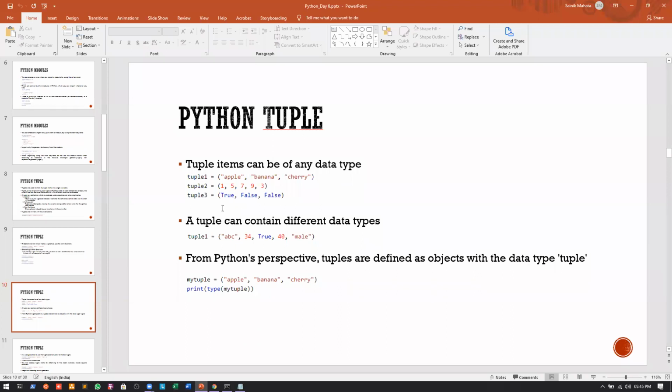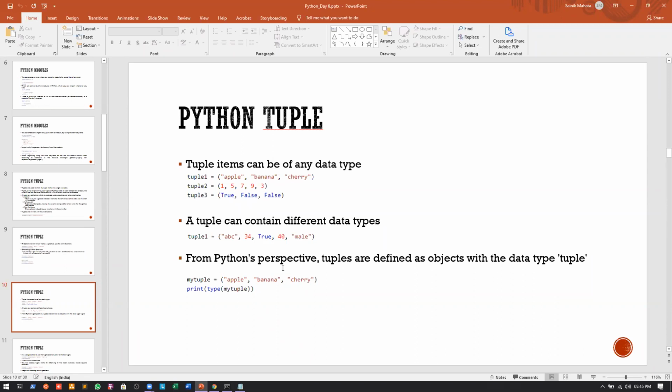Okay, and a single tuple can also contain different data types as well, which means it's heterogeneous in nature. Again, you can see that in this tuple, the first element is a string, the second element is an integer, the third element is a Boolean, the fourth is an integer, and the fifth is a string. So we can do that as well.